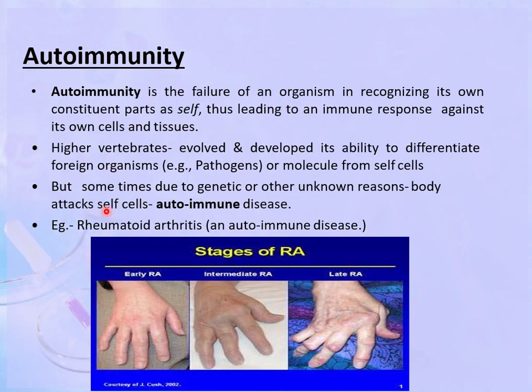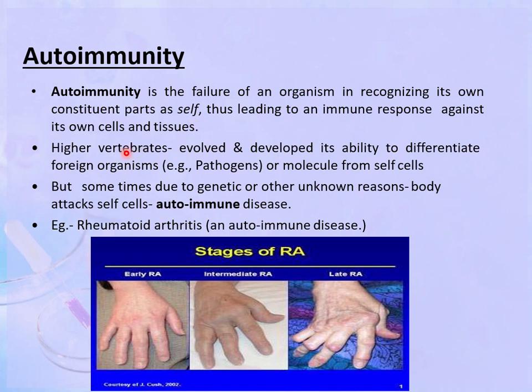Autoimmunity. Now what is this? Autoimmunity is the failure of an organism in recognizing its own constituent parts as self, thus leading to an immune response against its own cells and tissues. It means the organism cannot distinguish between the self and the non-self.